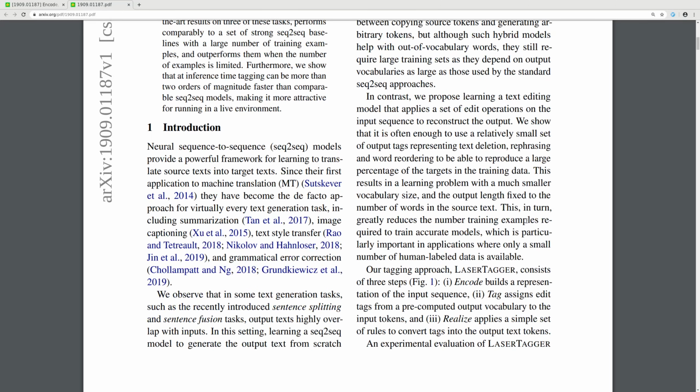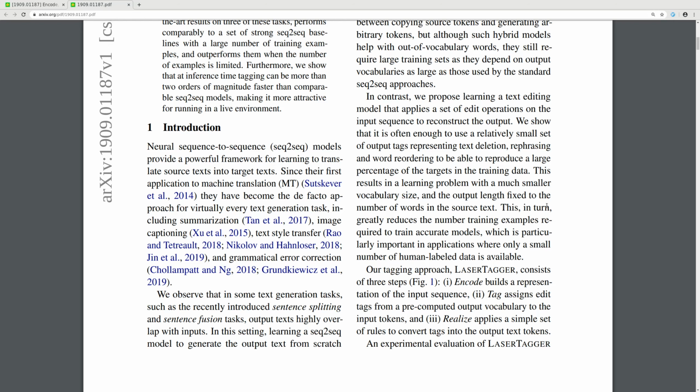In contrast, we propose learning a text editing model that applies a set of edit operations on the input to reconstruct the output. We show that it is often enough to use a relatively small set of output tokens representing text deletion, rephrasing, and word reordering to be able to reproduce a large percentage of the targets in the training data. This results in a learning problem with a much smaller vocabulary size and the output length fixed to the number of words in the source text.